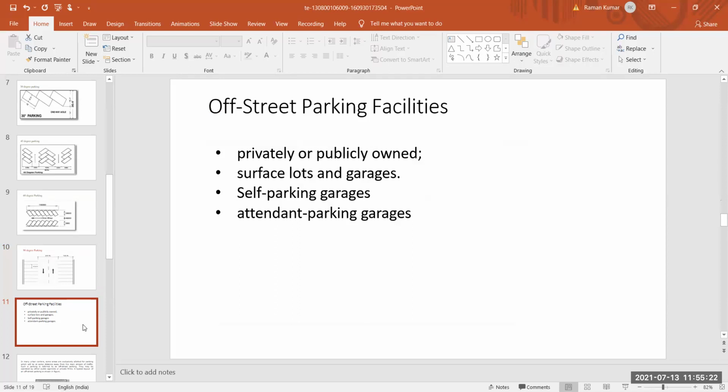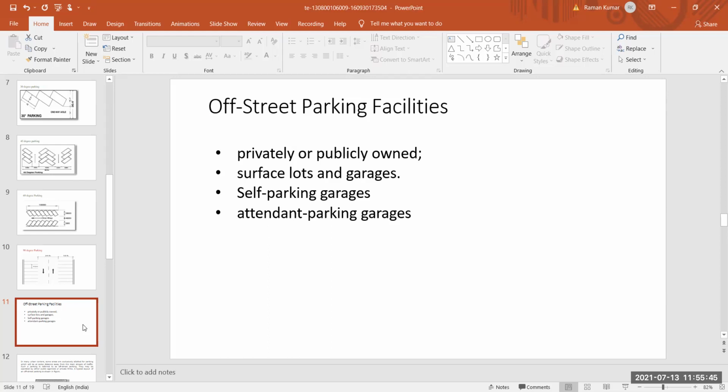Basically these parking facilities are private parking facilities, or they will also be owned by the government. Here we charge for our parking. So this is privately or publicly owned.